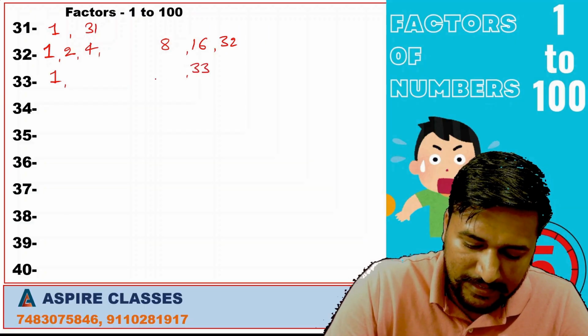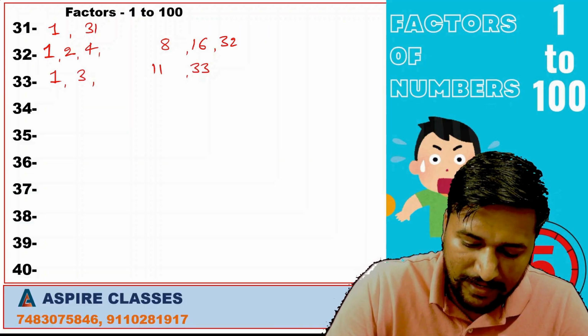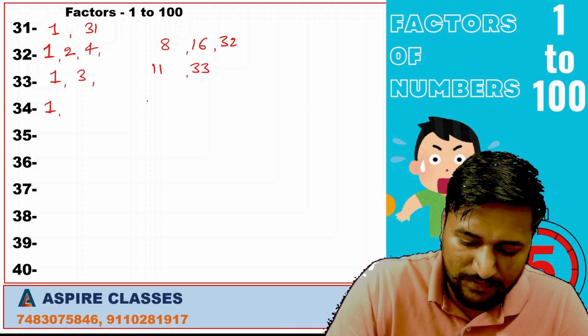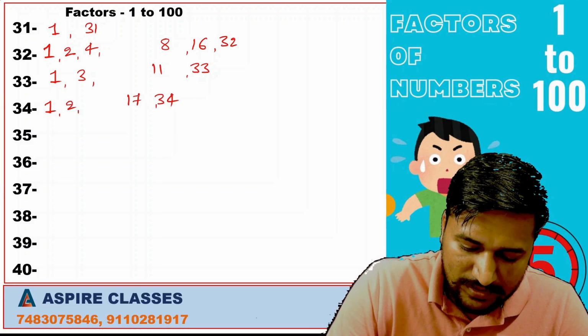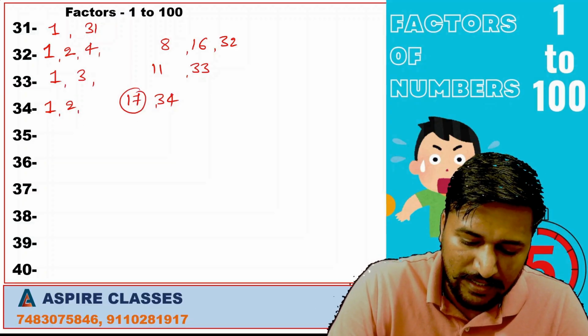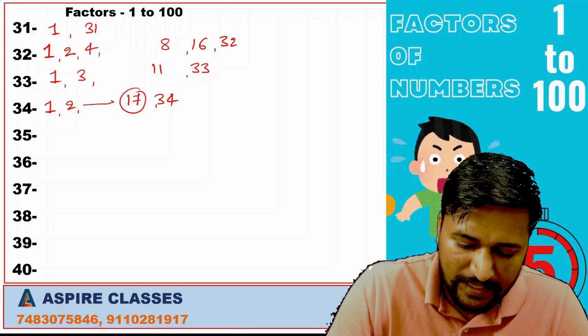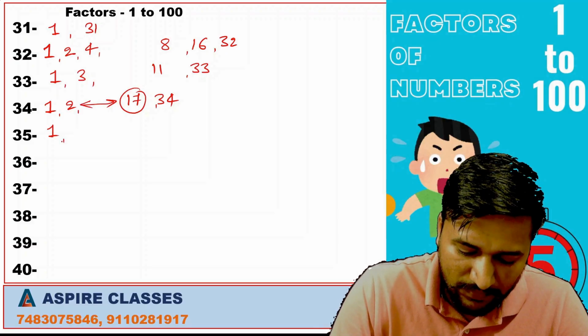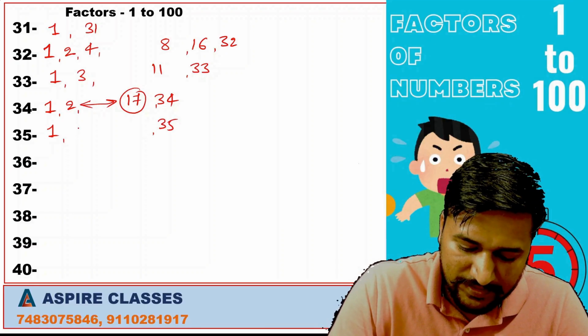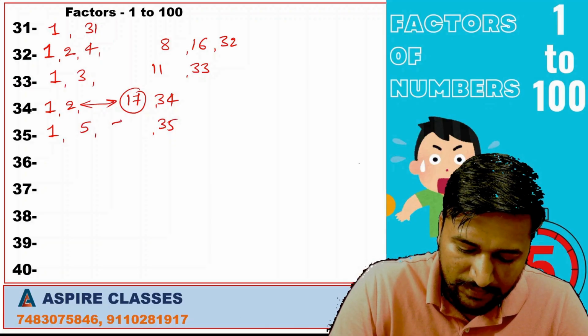1, 33. 3 11s are. For 34, 1, 34. 2 17s are 34. 17 is a prime number, so there won't be any factors between 2 and 17. 1, 35, it is divisible by 5. 5 7s are.